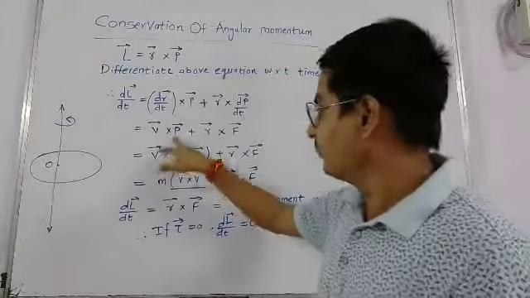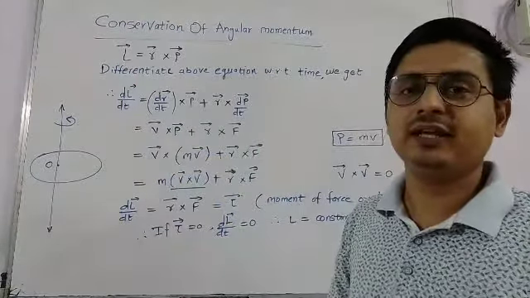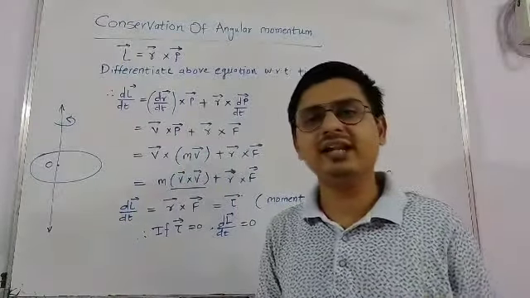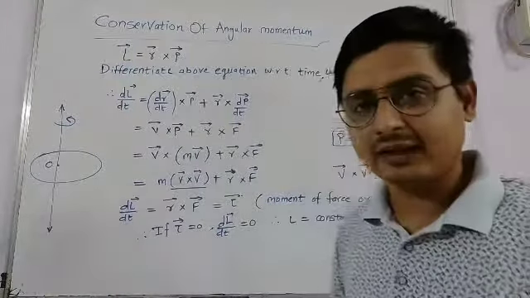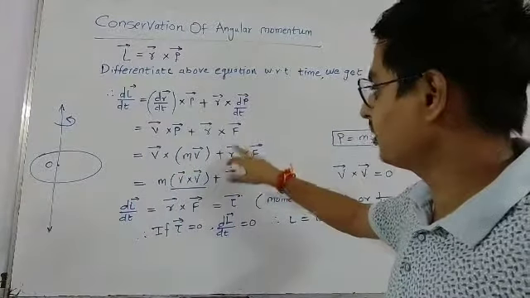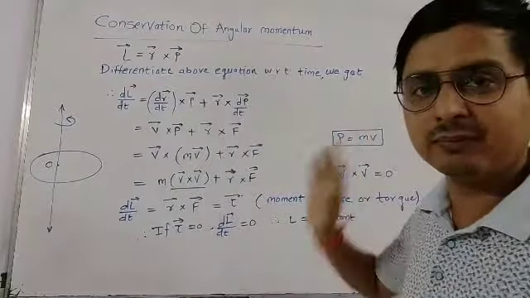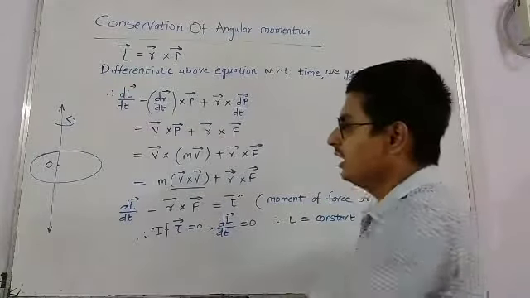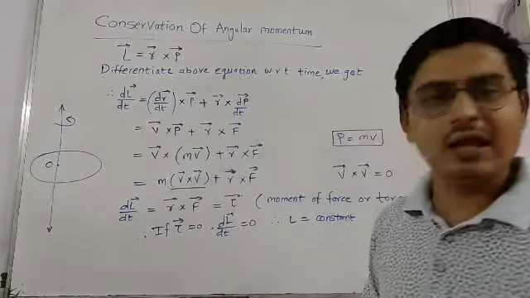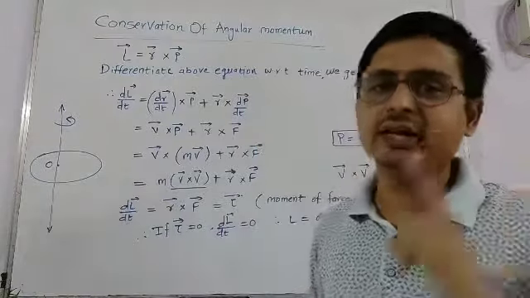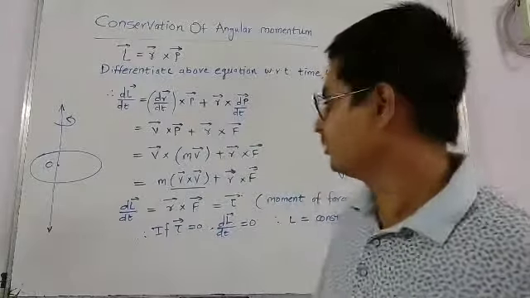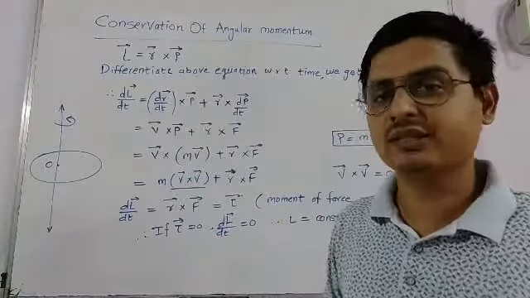Since p is equal to mass into velocity, in the product form we can take mass outside the vector product because mass is a scalar quantity, it does not have any direction. So p bar is equal to m into v bar, and r bar cross f bar will remain as it is. Then it becomes m into v bar cross v bar plus r bar cross f bar. As we know that i cross i, j cross j, k cross k, that is the vector product of similar vectors, is always 0. Here v bar cross v bar is also 0.